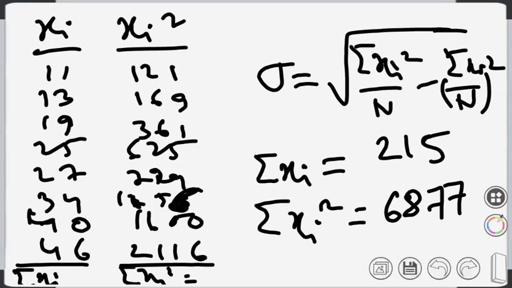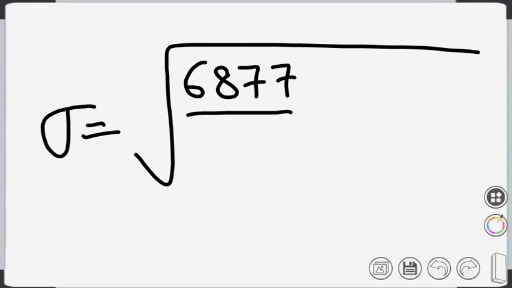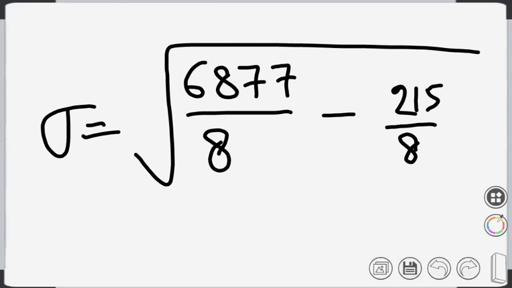So now we have found the values. Put the values in the formula. Sigma equals the square root of summation xi square, which is 6877, divided by n. N in this case is 8, since there are 8 values. And summation xi is 215, so 215 by 8 whole square. Quickly calculate and tell me the value of standard deviation sigma.